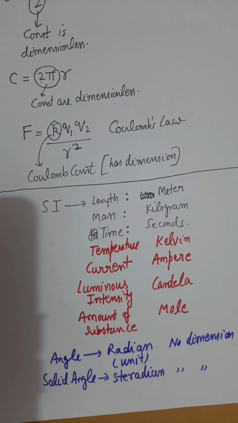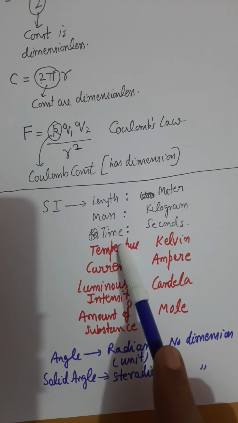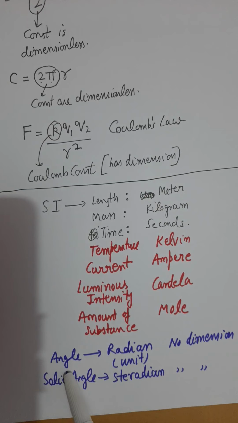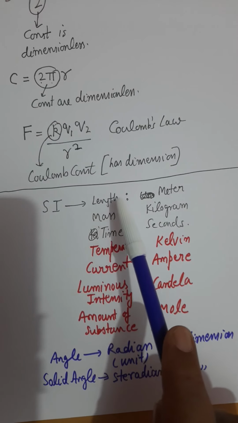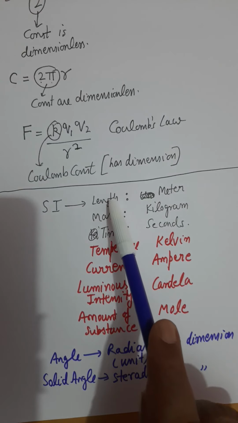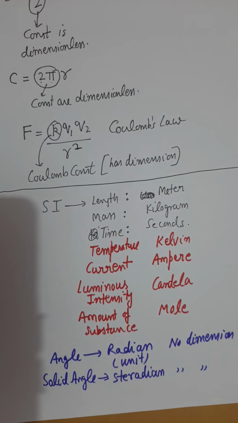Temperature will come in the thermodynamics unit, current when we discuss electricity, luminous intensity under optics, amount of substance, the mole, will be covered in your gases topic. Angle and solid angle are not part of the current chapter. Right now you must understand dimensions and the standards of length, mass and time.